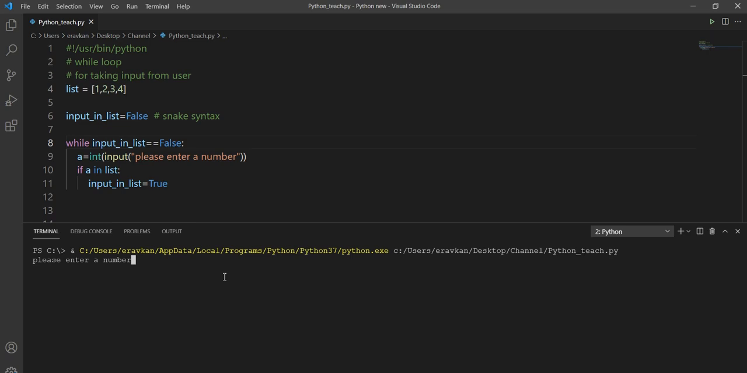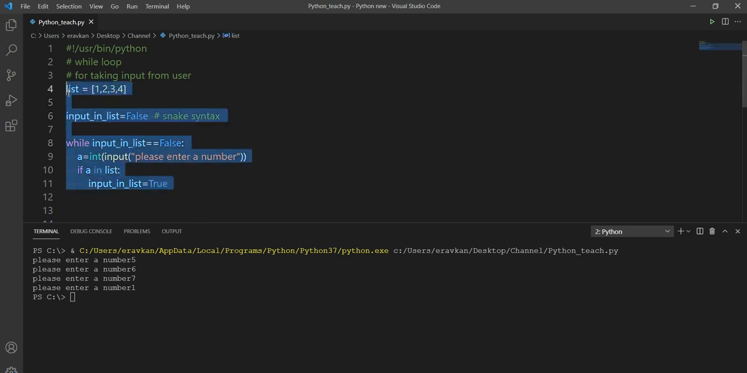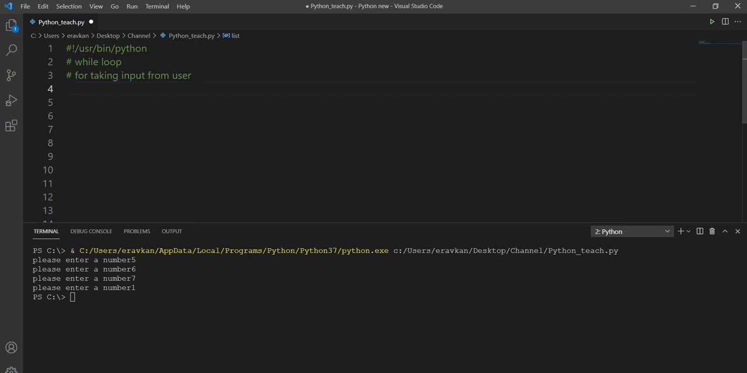Okay, please enter a number. If I enter 5, 6, 7, till I don't enter a value between 1, 2, 3, 4, it will keep on going. After entering 1, it has come out. So this was a very important use case when we use the while loop. Okay, let me give you more examples, then things will be more clear.